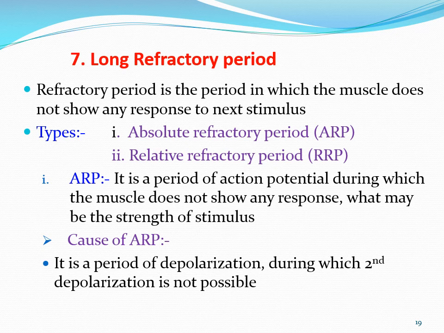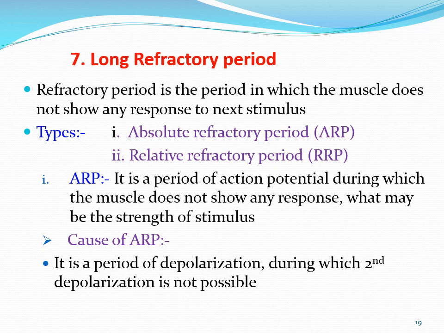Now this refractory period is again divided into two types: absolute refractory period and relative refractory period. So what is the absolute refractory period? It is a period of action potential or the period of the cardiac cycle. What comes in the cardiac cycle?